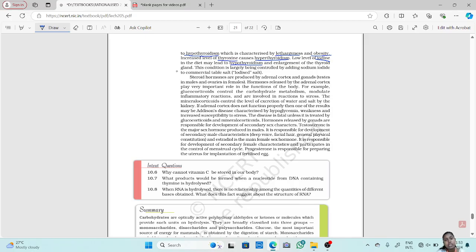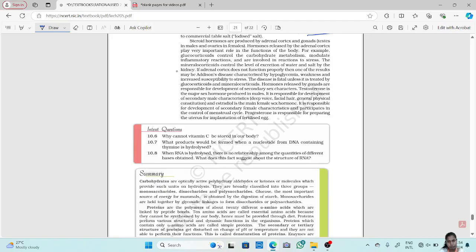Now this condition is largely being controlled by adding sodium iodide to commercial table salt. That's why we get iodized salt, right? So we have to use iodized salt because it contains sodium iodide, and iodine can maintain the production of thyroxine, which can prevent us from getting hypothyroidism and enlargement of the thyroid gland.